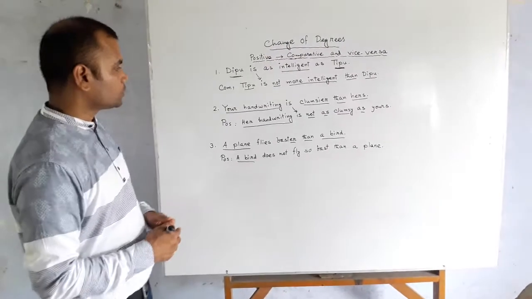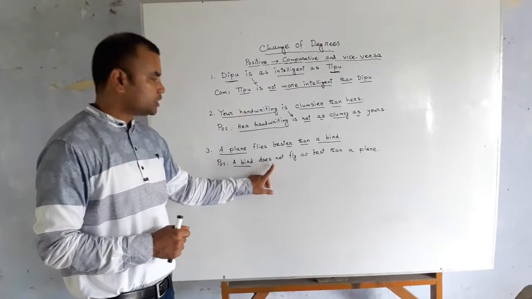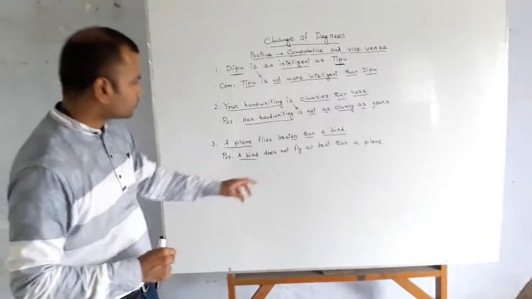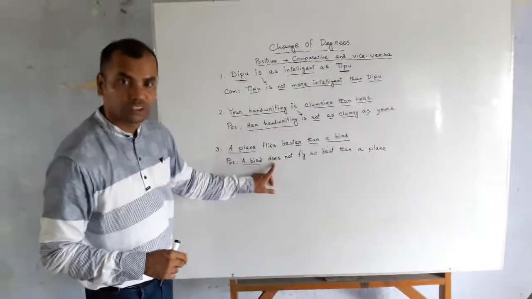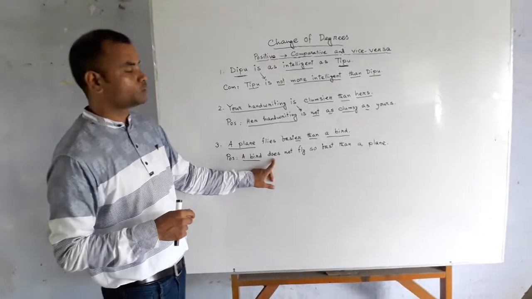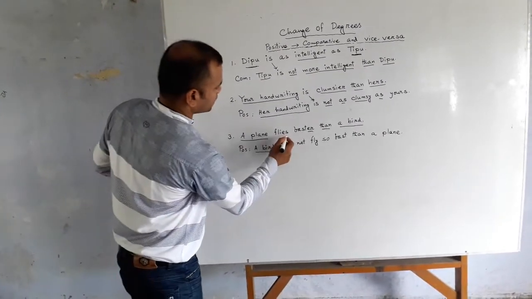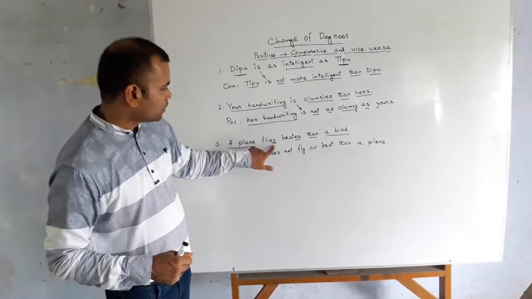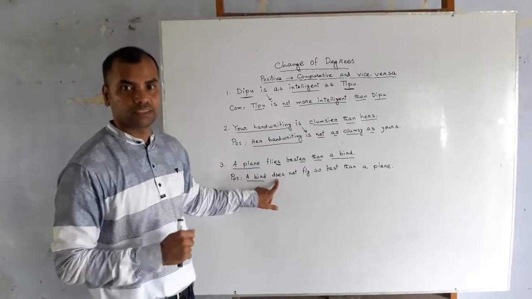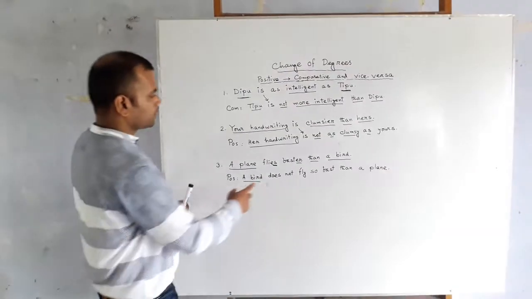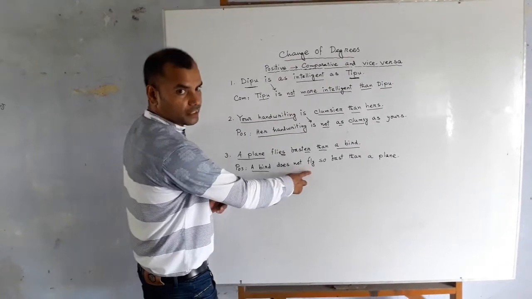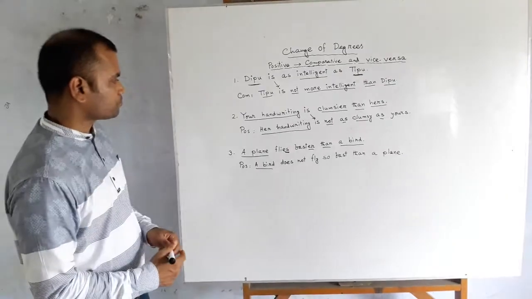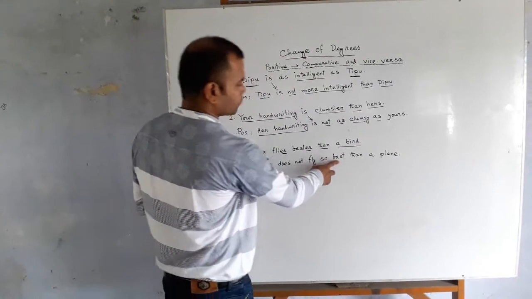Now, dear students, you cannot put a not without any supporting word. That is, if you say a bird not fly, it will be wrong. To bring this not, you have to use does, or a supporting verb you have to bring. That is why we have used does not, because there is es. The verb is fly plus es. So because of this es, we have brought does not. Then does not fly. There will be no longer any s or es here, because we have used does. So does not fly. Then you have to use the positive form of this.